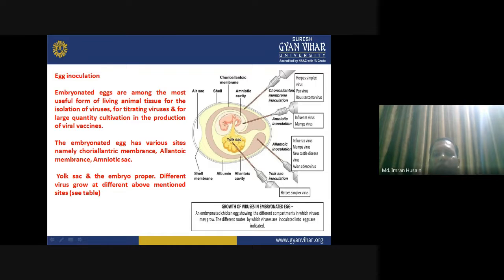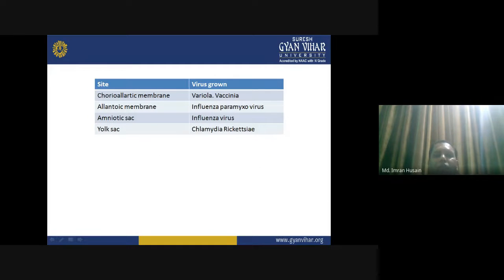Okay, so this is an embryonated chicken egg showing the different compartments in which virus may grow. Different routes by which viruses are inoculated into eggs are indicated. So these are different methods and four different procedures by which viruses are grown in the embryonated chicken egg. So these are the sites where the viruses are grown.